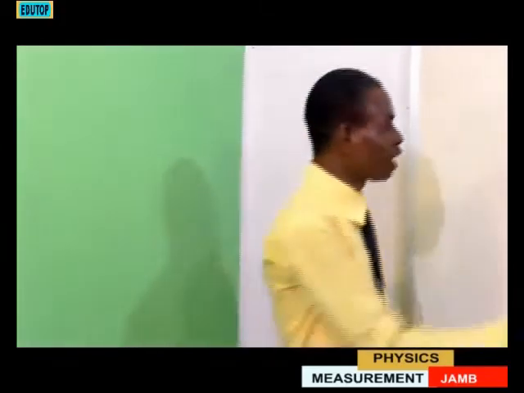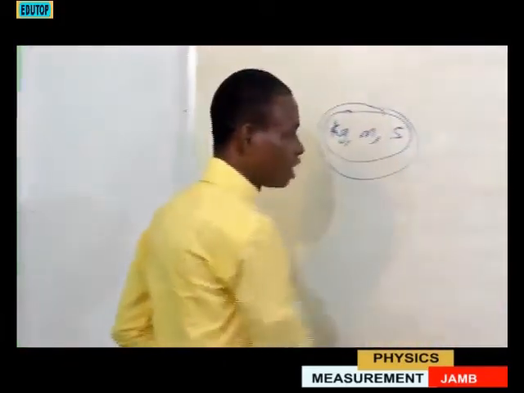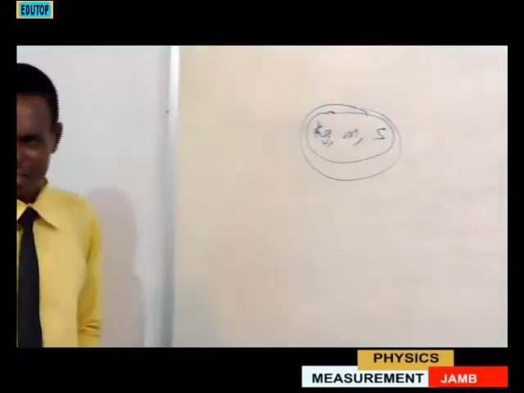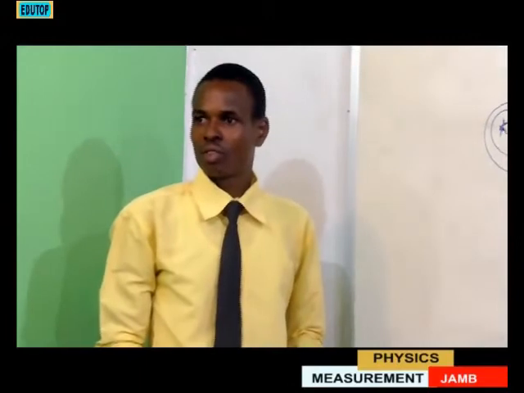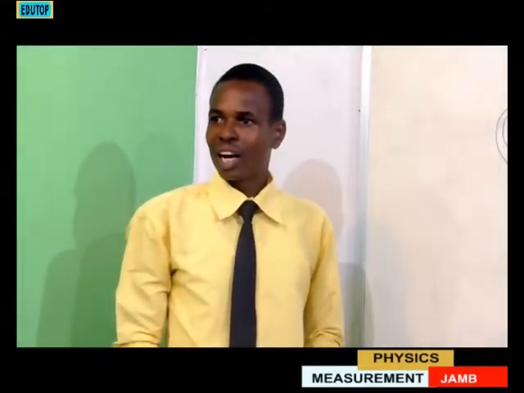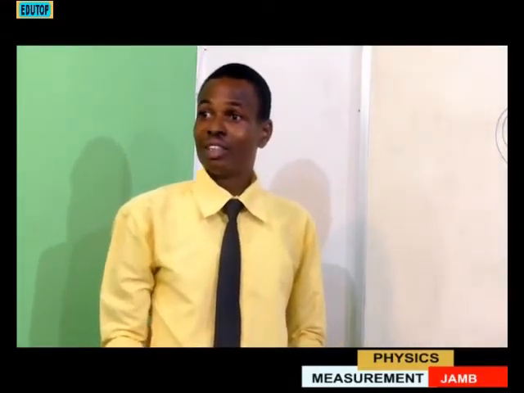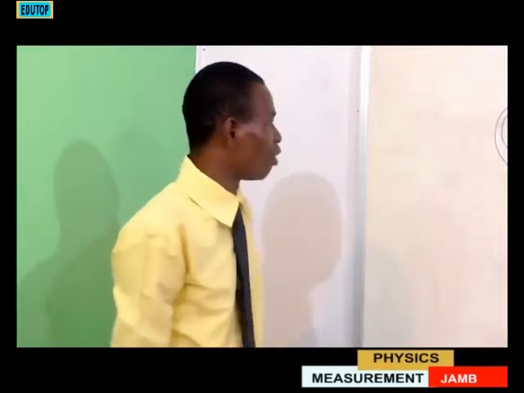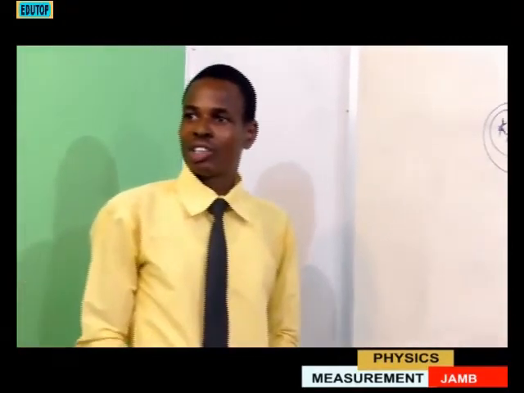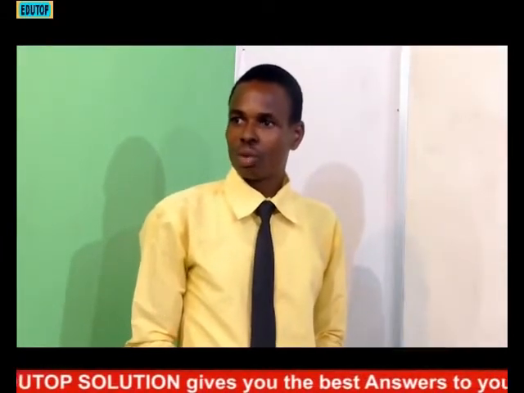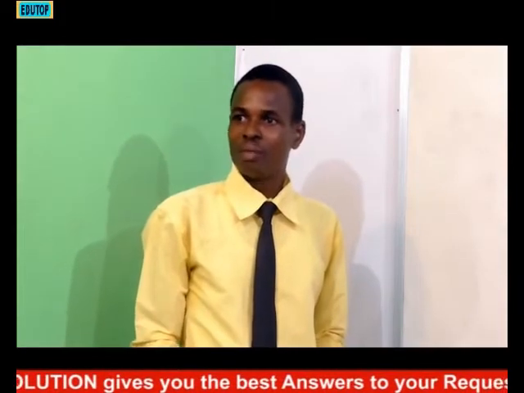But if you check all what I listed for you, the examples of fundamental quantities, radian is not there. That means radian is not a fundamental. Radian, which is the unit of an angle, is not among them. So radian is the answer for this question, which is option E.